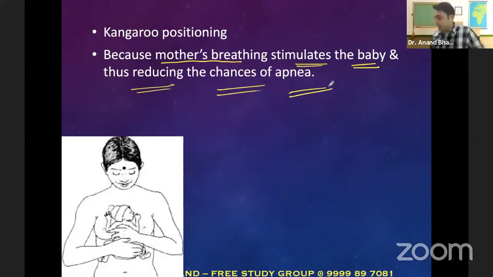The mother's breathing basically stimulates the baby, and of course that reduces the chance of apnea. That is the reason you keep the babies on the mother's epigastrium.